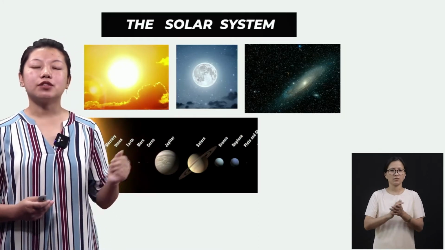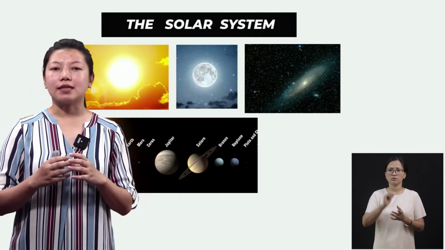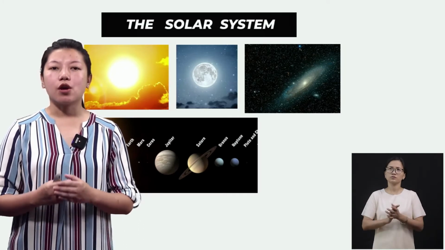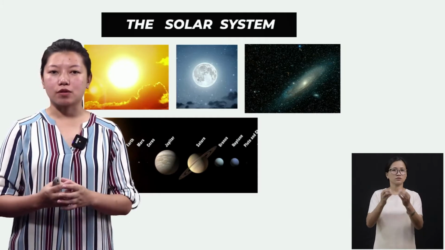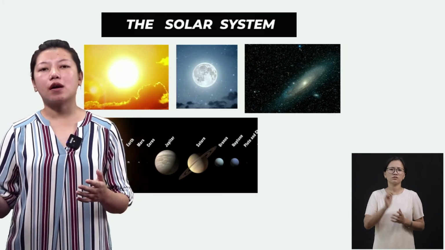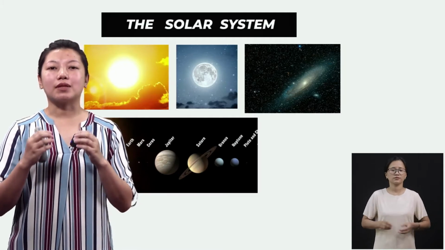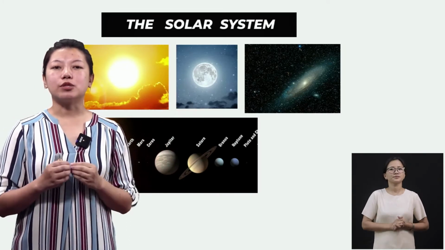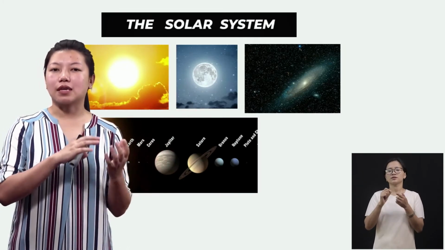I explained that the sun is the only heavenly body that gives out light to all the other heavenly bodies. We also have stars that give out light of their own, but since they are very far, we can only see them, or else they can't give out light like the sun. And then we have the moon, which we see at night, but it is only the reflection of the sunlight.